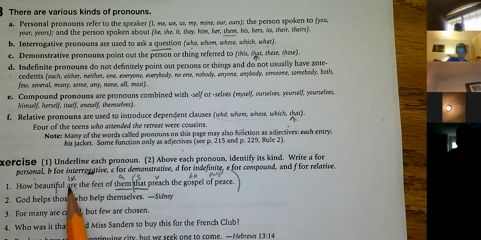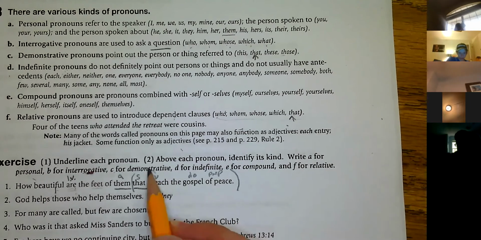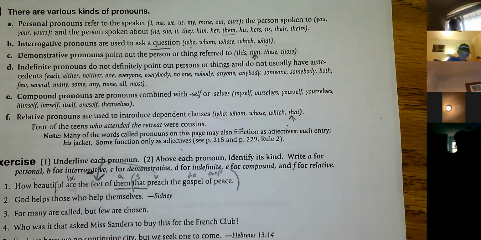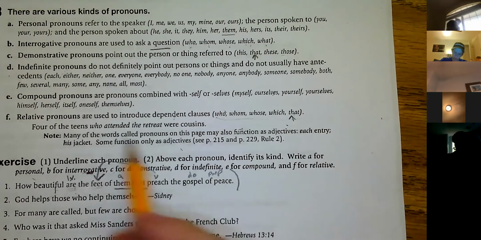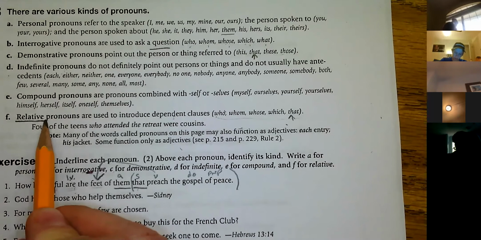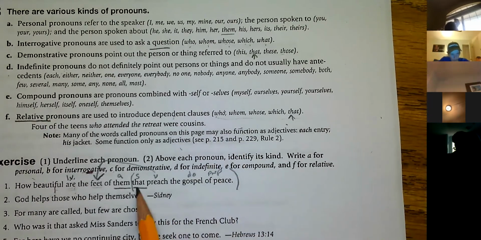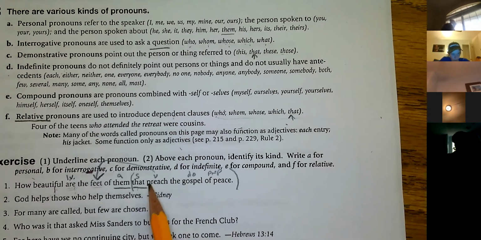Feet are beautiful, and this is an adjective clause describing which feet? The feet that preach the gospel of peace, right? So this is an adjective clause. Therefore, that is a relative pronoun because it's being used to introduce a dependent clause. In this case, it's an adjective clause, okay?